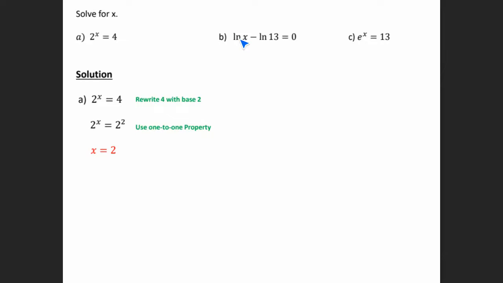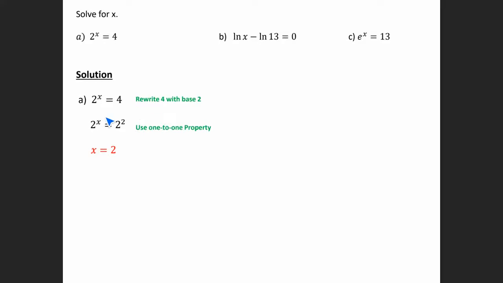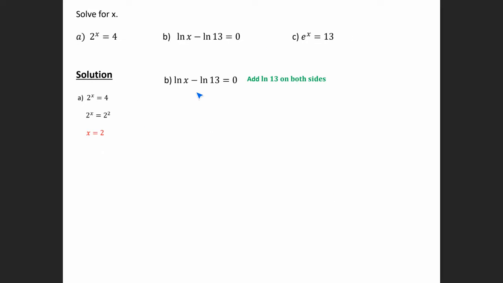Okay, so here I have a natural log of x minus a natural log of 13. So the one-to-one property that we're using for these exponential functions in letter A can also be applied to the logarithm. So in the logarithm, what we can do here is add natural log of 13 on both sides. And so the one-to-one property for logs says that if you have a log with the same base on each side, then we can set x equal to 13 and get our solution here. But they have to have the same base.